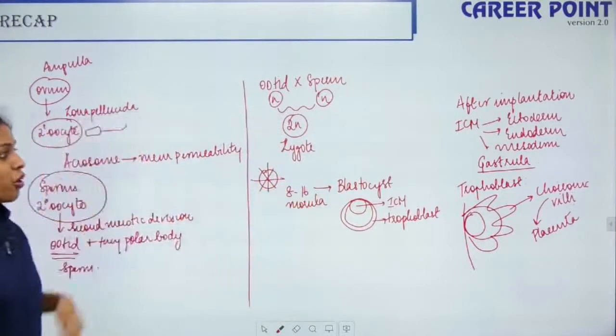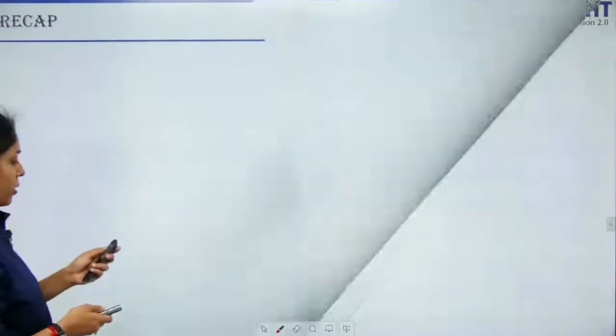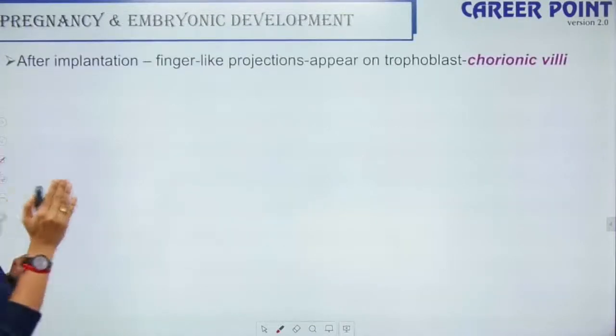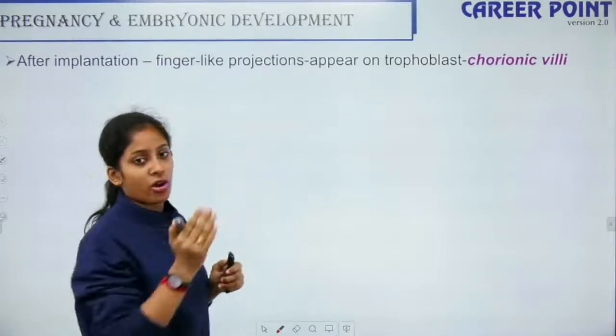Right, so here we move forward. So this is how your placenta is formed. All right, okay, so now I move forward. So after implantation, the finger-like projections appear on the trophoblast, that is your chorionic villi.